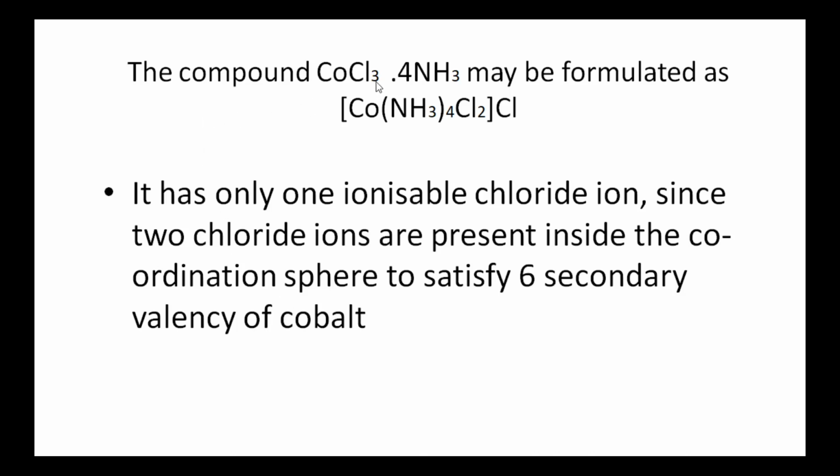The compound CoCl3·4NH3 may be formulated as [Co(NH3)4Cl2]Cl. The part written in the square brackets is the coordination sphere, which is not ionized. That is, these two chlorine atoms come from outside to inside the coordination sphere to satisfy the 6 coordination number, 6 secondary valencies. So here only one chloride ion is ionizable. It has only one ionizable chloride ion since two chloride ions are present inside the coordination sphere to satisfy the 6 secondary valencies of cobalt.